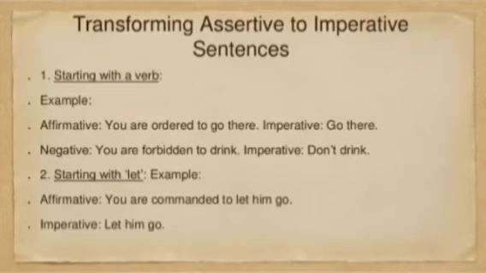Don't drink. You are commanded to let him go. Let him go. So what is done: when you use the passive form that is assertive, and when you use the active form that is imperative.